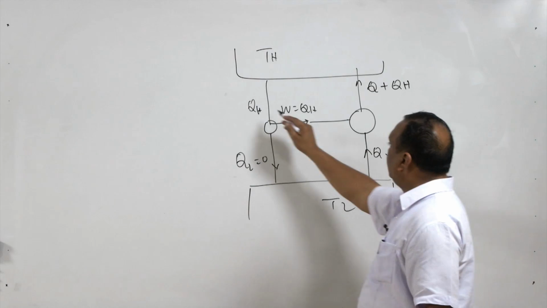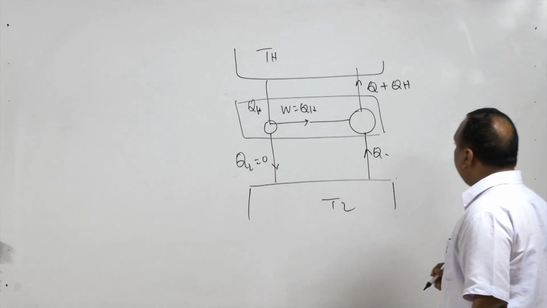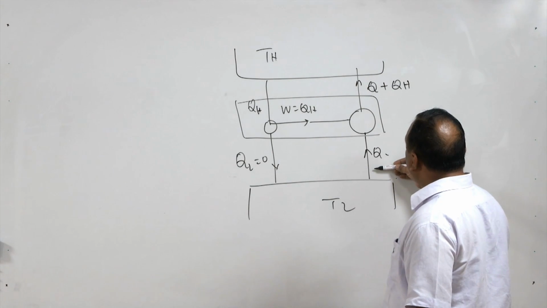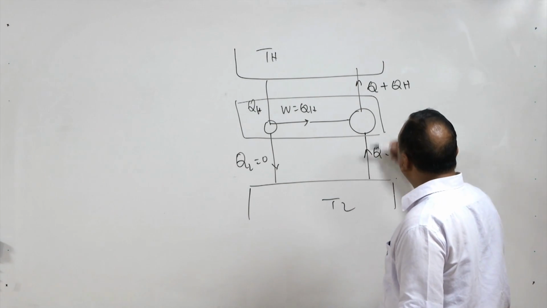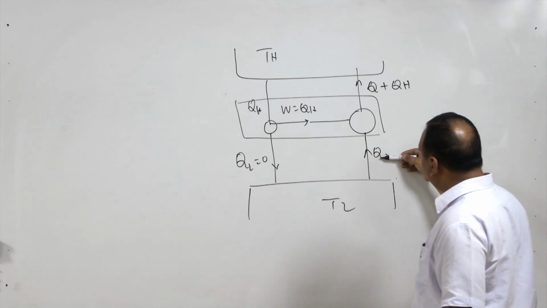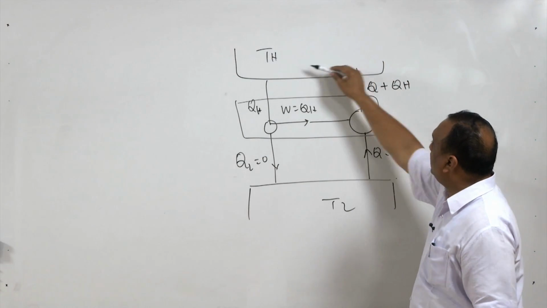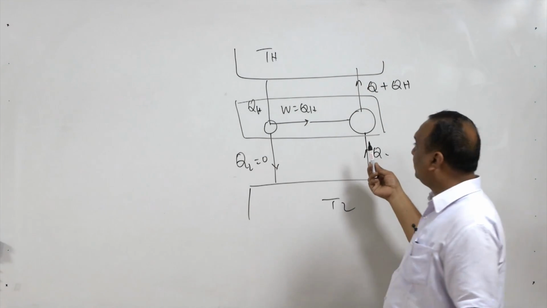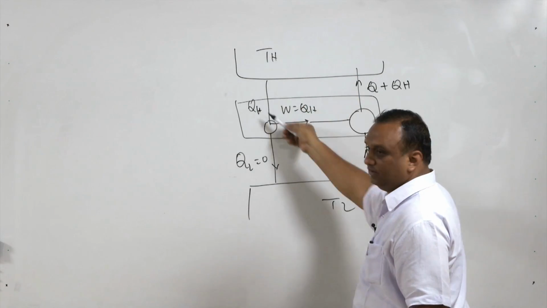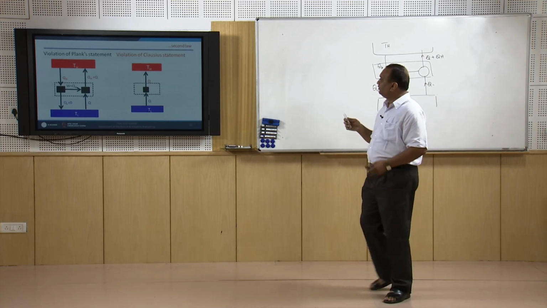Now, if I club these two devices, what is happening is that this Q amount of heat from the lower temperature is being transmitted to the higher temperature without any external work, because the QH which is going here is moving in this loop only. So, this is automatically a violation of the Clausius statement.